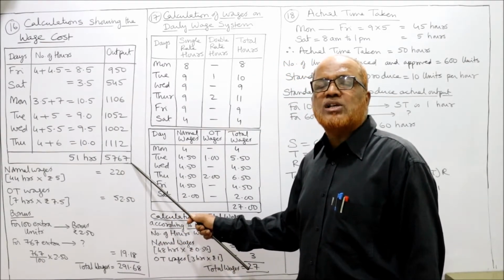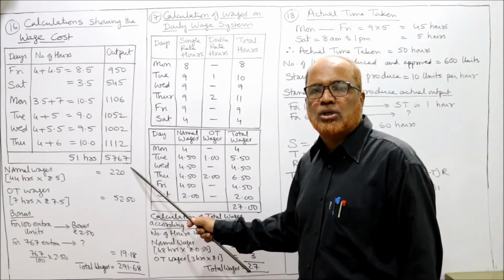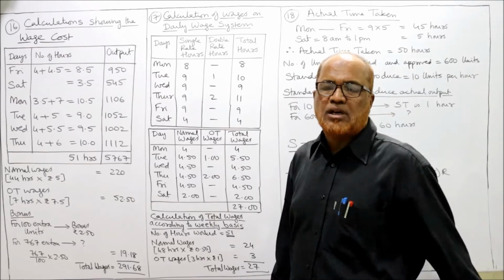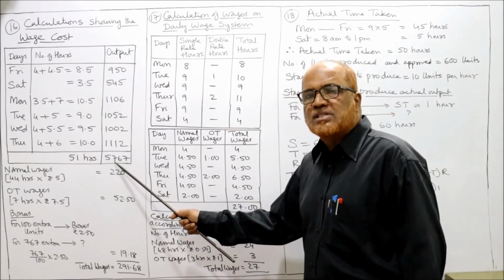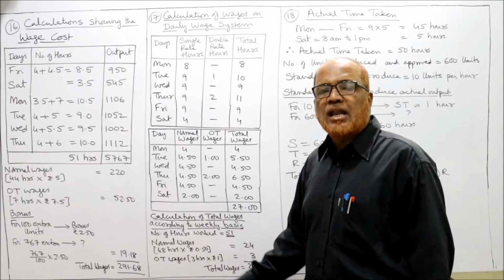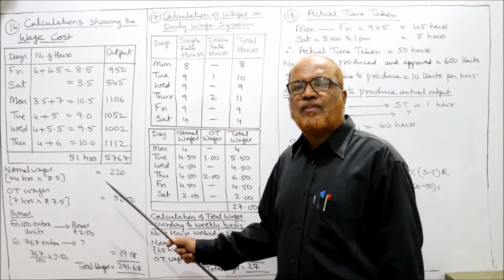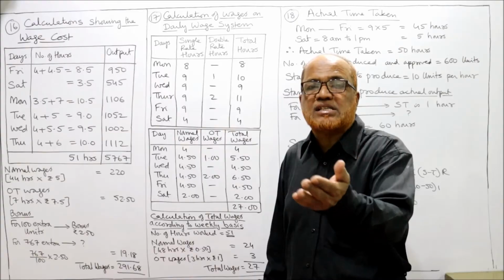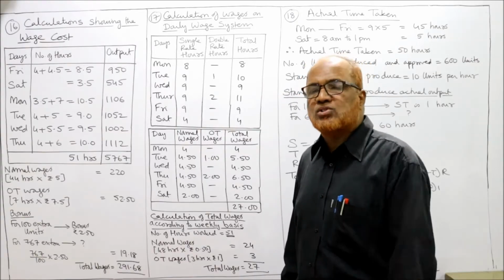So he will be paid bonus for the excess units produced. 2 rupee 50 paisa for every 100 extra units. Extra units, how many he has made? 767. Standard is 5,000, but he has produced 5,767. So excess number of units he has produced 767, for which bonus will be paid.